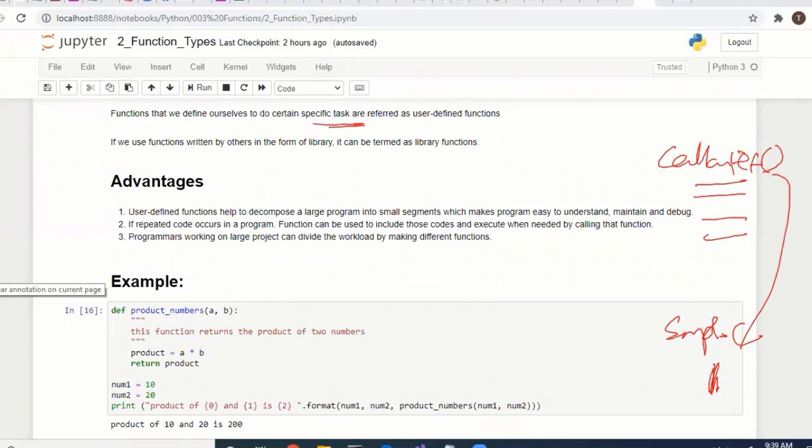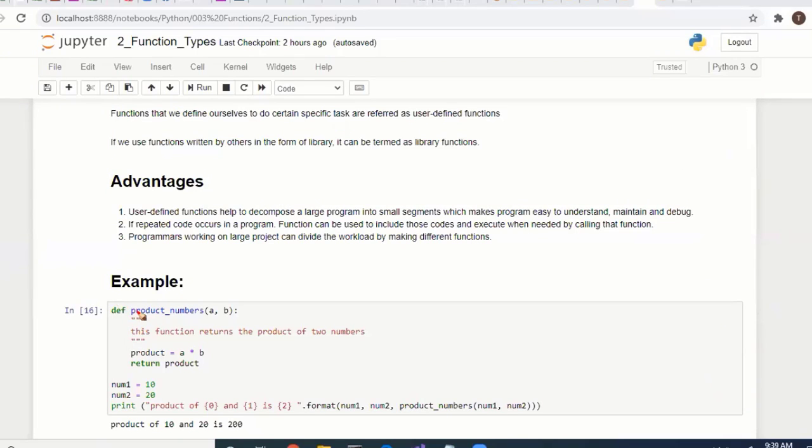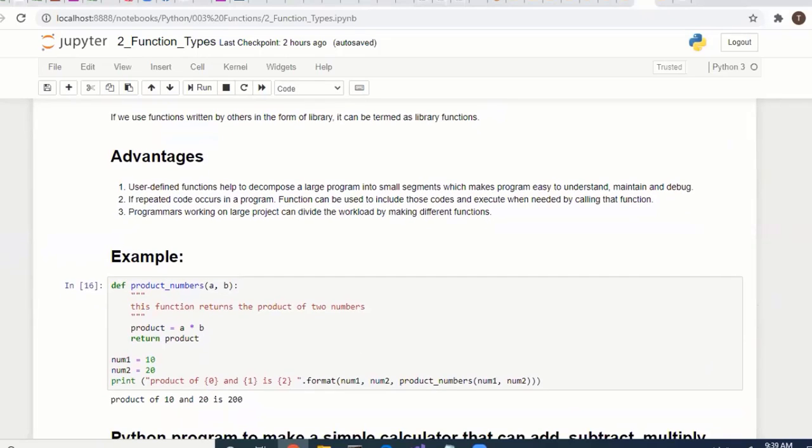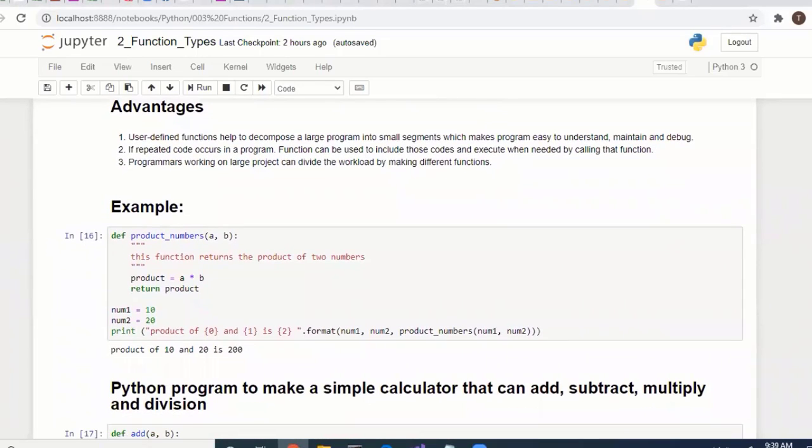If you have a large project and you divide it into small functions and call them wherever you want, the project will look very neat and clean. That is a good practice. If you write user defined functions, the code is always easy to maintain.